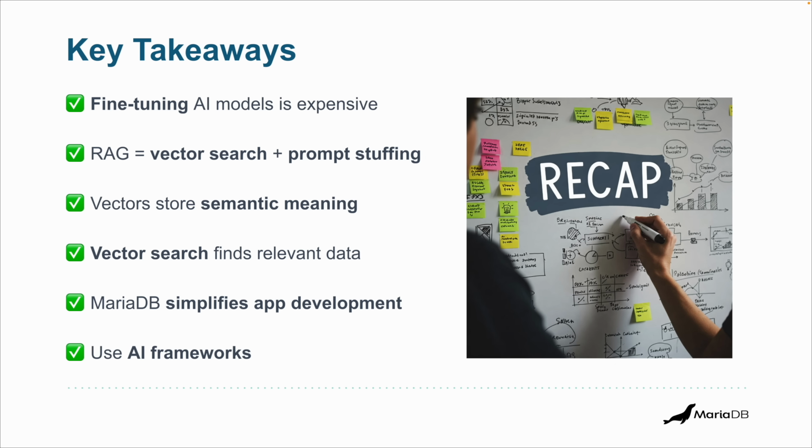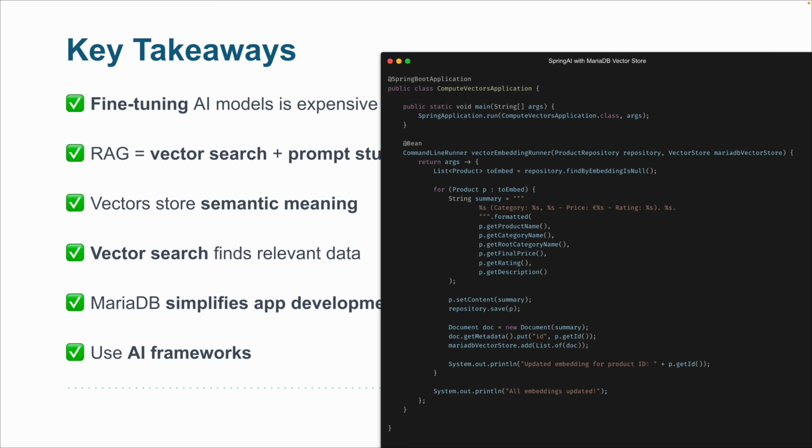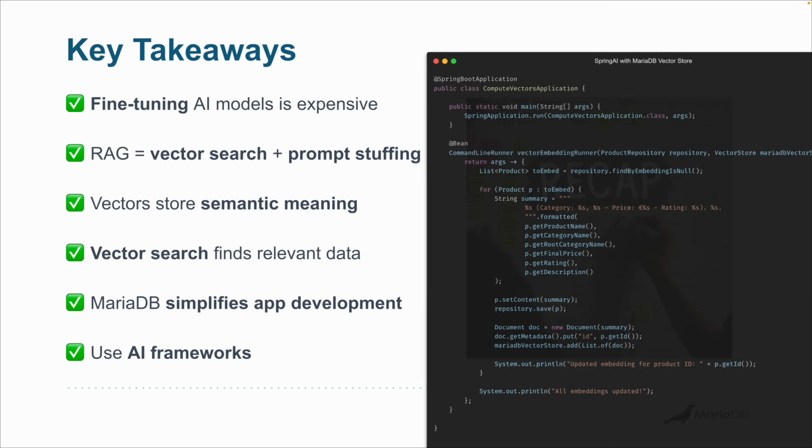Now, use AI frameworks. In fact, I have a screenshot of what it would look like with Spring AI. It's much shorter. That's the way you should do it. This is the compute vectors program. I'm omitting some parts there, but you get the idea. It's cleaner and it takes care of the actual implementation details on different LLMs and different vector stores. MariaDB has an integration to this, as well as other frameworks.